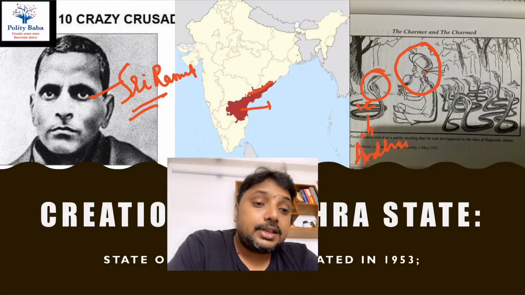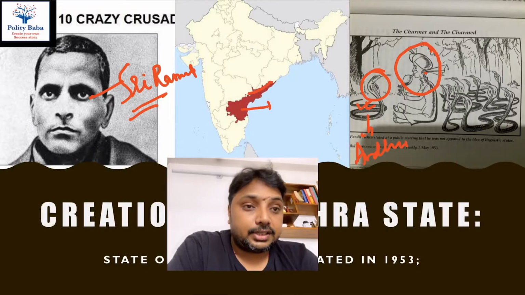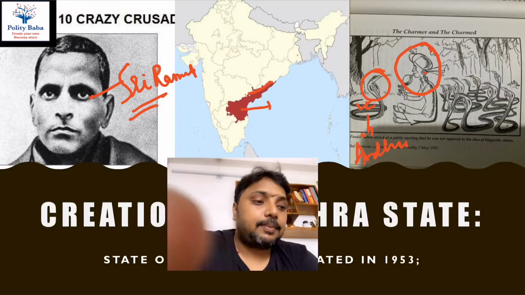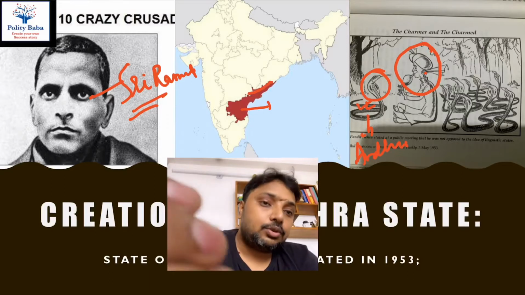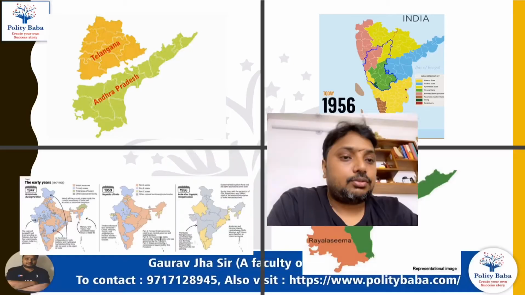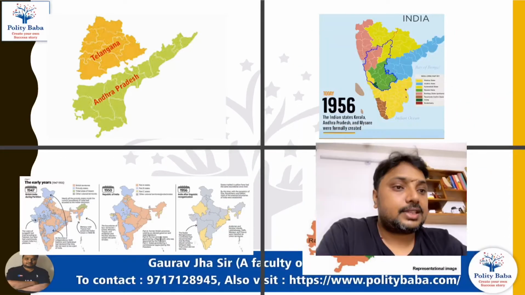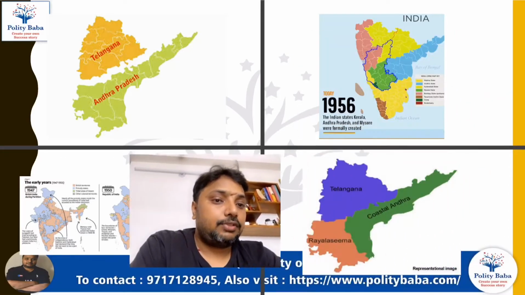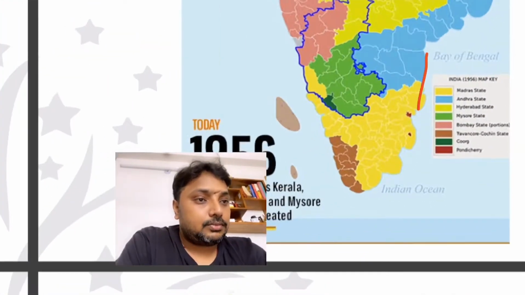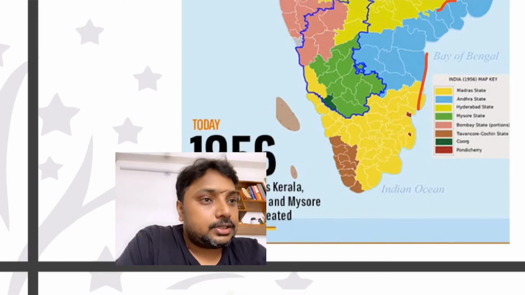Andhra Pradesh is different, Andhra is different, so be very careful. The Telugu speaking area was separated from Madras. If you can see what was Madras, here it will be clear that this is Madras.